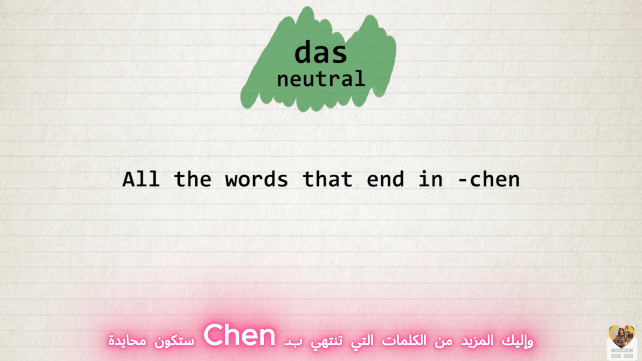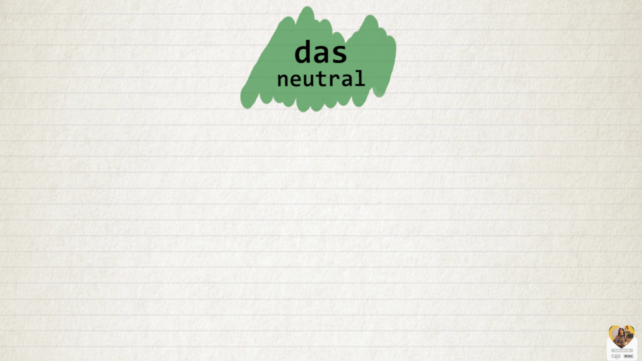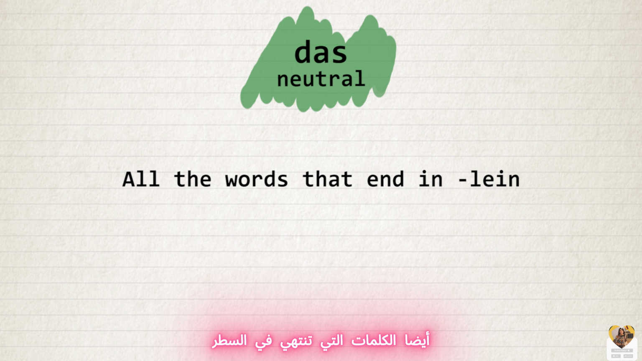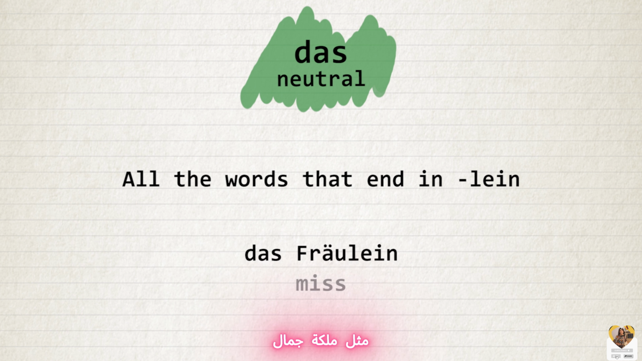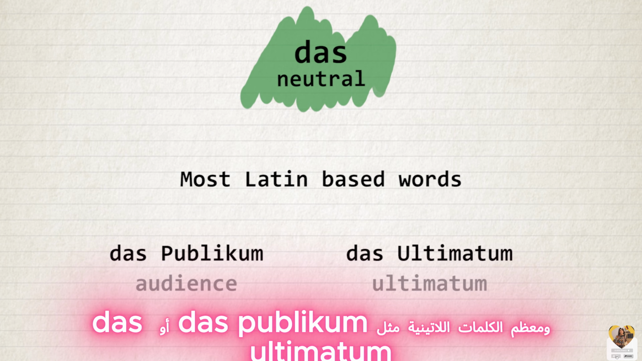All the words that end in -chen will be neutral. Like, for example, das Mädchen that we already mentioned. Also words that end in -lein, like das Fräulein. And most Latin-based words, like das Publikum or das Ultimatum.